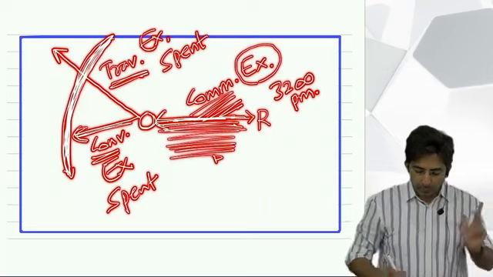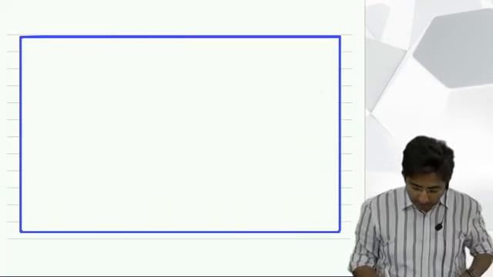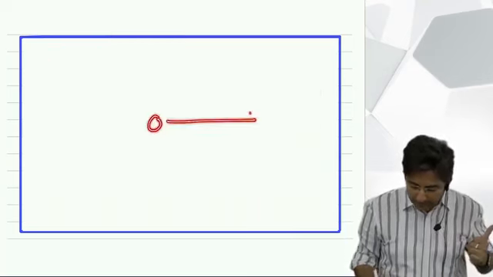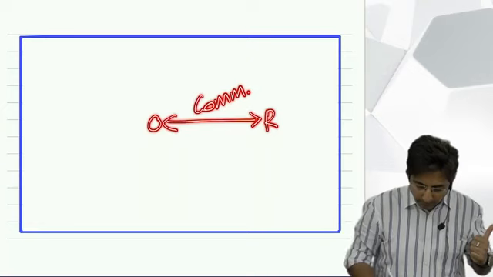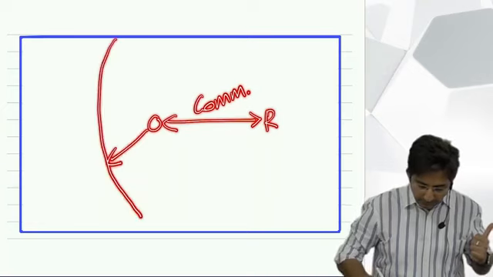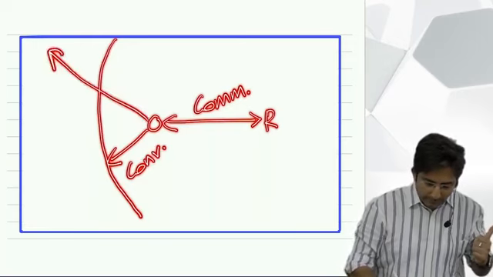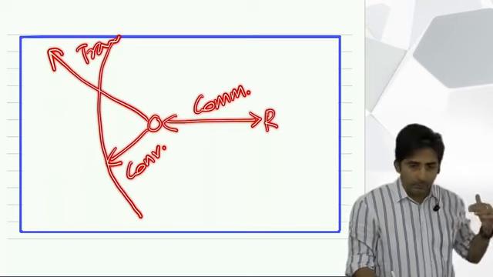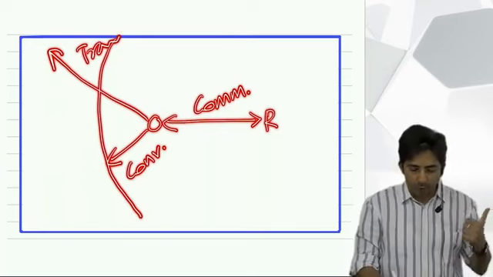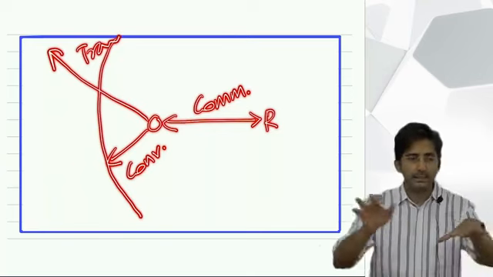So see, this thing you should draw. I will also draw it neatly when I share the notes today. For this journey, what will I write? Commutation. And then within the city, it is conveyance, and outside the city, it becomes traveling. So this kind of thing I will draw when I share the notes. I have not drawn it already, but I hope you understand the difference between all.